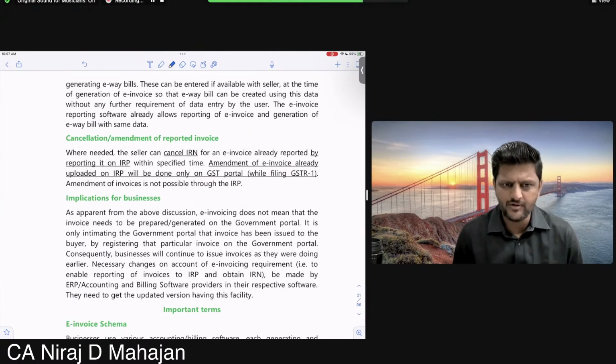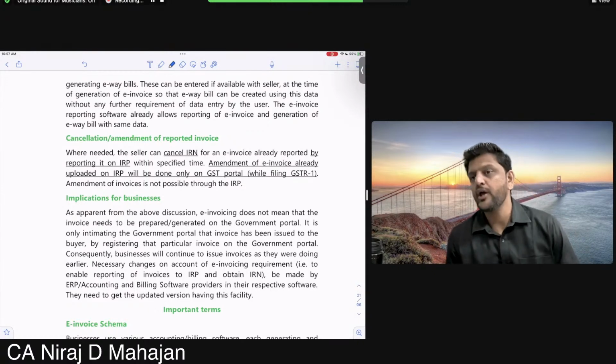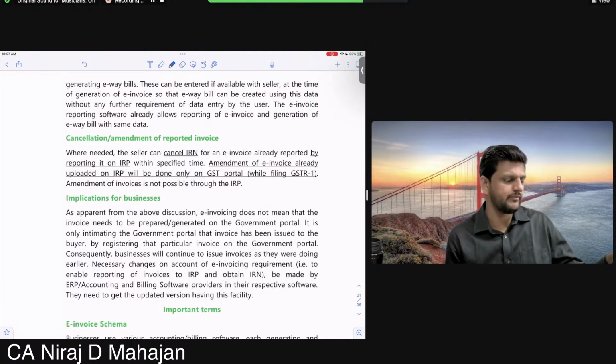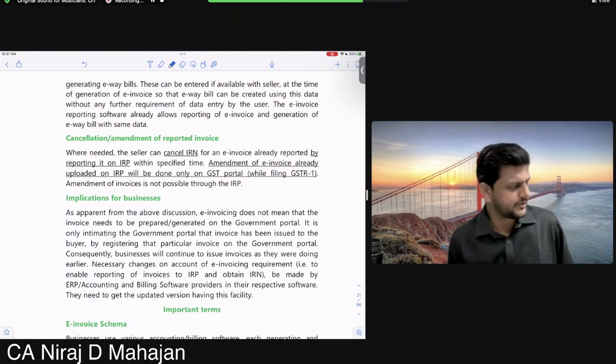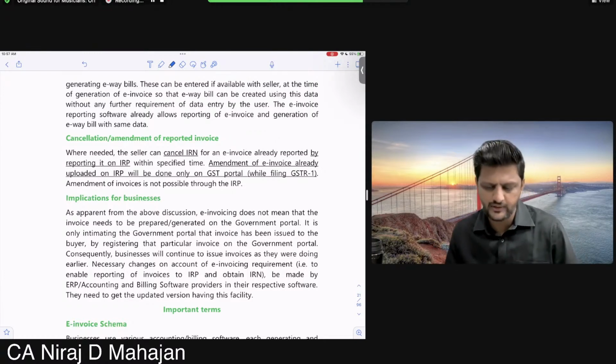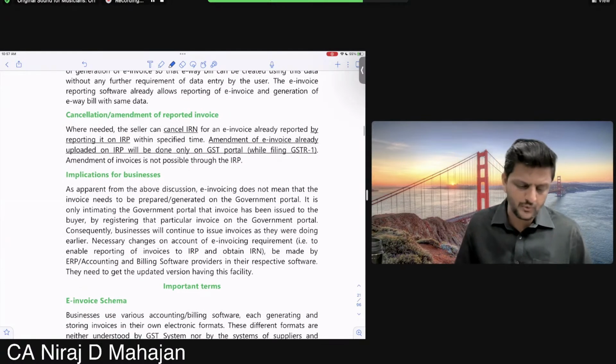Why do we require the e-way bill, children? For transportation of goods. You cannot transport the goods without an e-way bill. Otherwise it will be called smuggling. Because you have to report that, and you have to have an e-way bill for every transport. Clear? As I said, we will be dealing with the e-way bill in some time. Chalo.